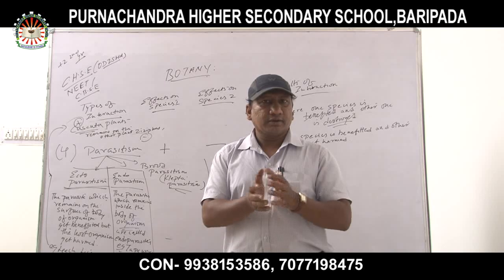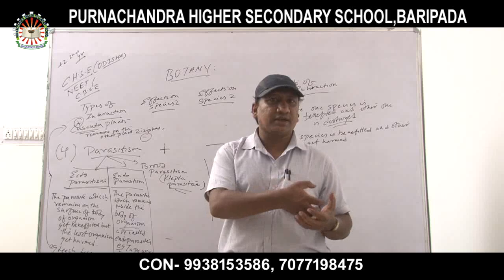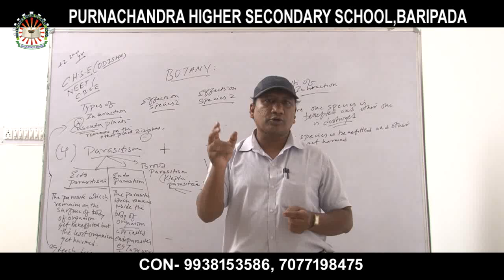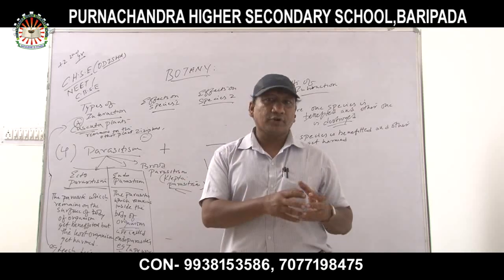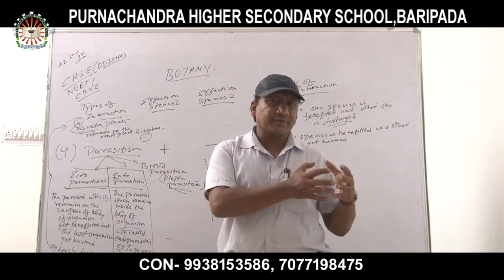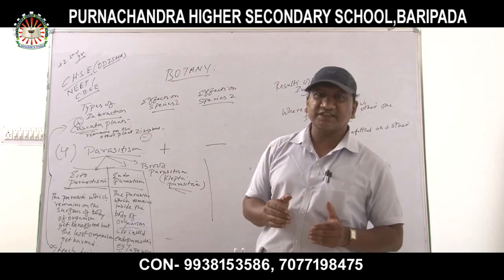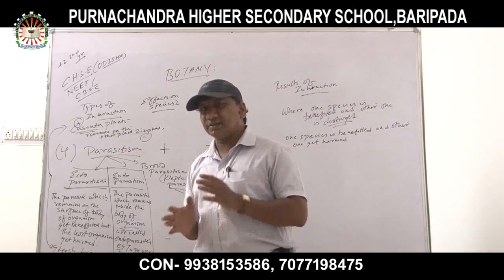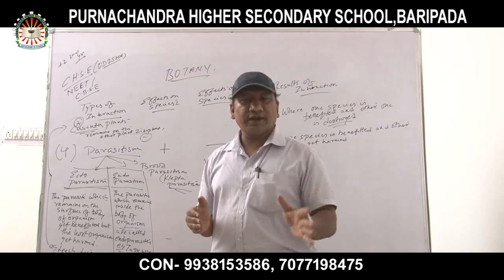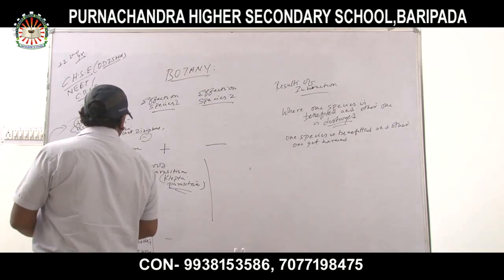After incubation, when the baby birds come out from the eggs, the crow also feeds them with food. After the developmental stage, they fly away. So that is called what? Brood parasitism or kleptoparasitism. The best examples of brood parasitism are what? Cuckoo and quail. Okay? Brood parasitism. Next.